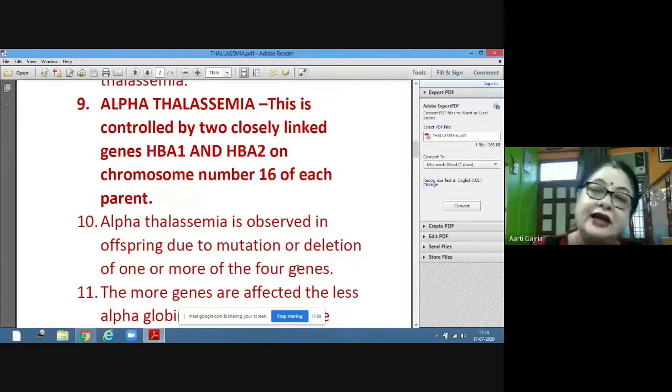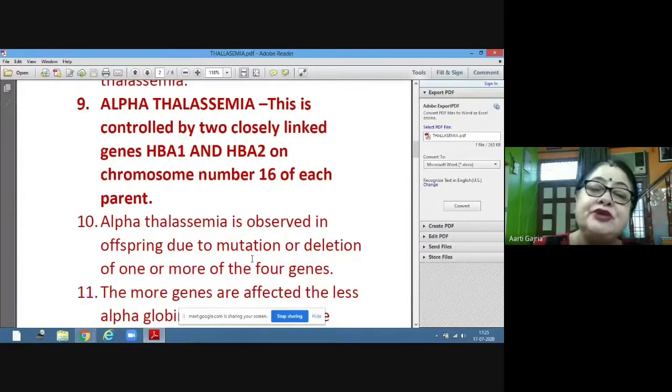Now there can be mutation in 1 gene, in 2, in 3, or in all 4 genes. Depending on the deletion or mutation which has occurred on these 4 genes, the symptoms differ.